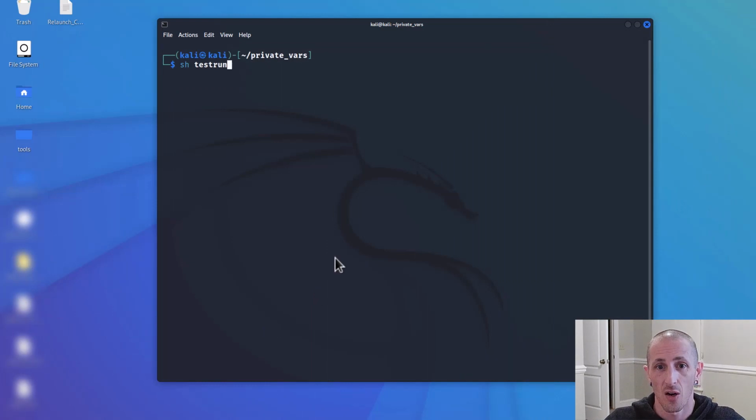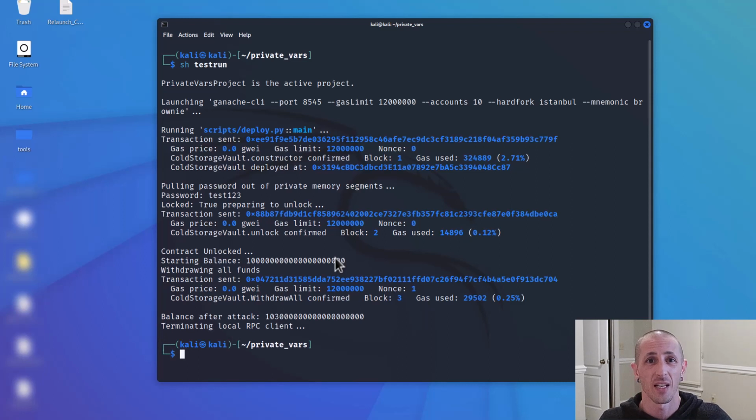So I'm in our favorite Kali here that everybody loves, and I have a script I'm about to run. Now this script is going to launch a local blockchain, and then it's going to deploy a contract. It's going to pull storage out of memory in private variables. And then it's going to check some states, pull some passwords, make some transactions, and then bypass restrictions, right? And I can do that all with Python. You'll see here, I launched Ganache locally, or we could have just connected to the blockchain and done this if we didn't want to do it locally.